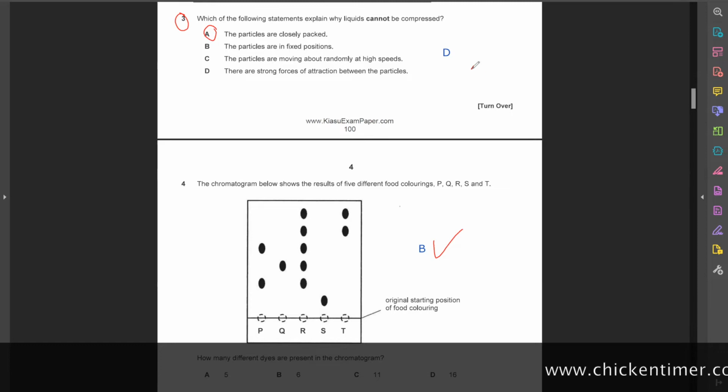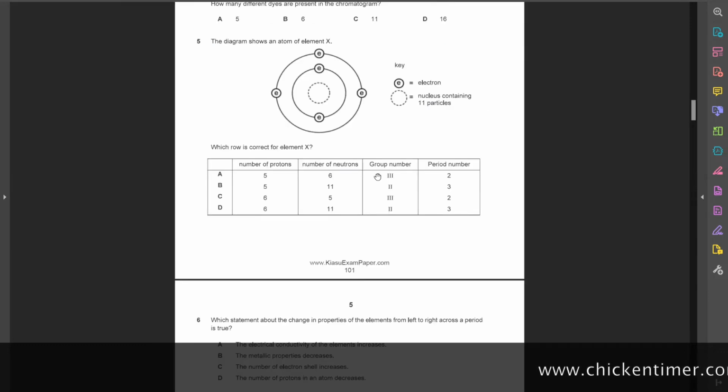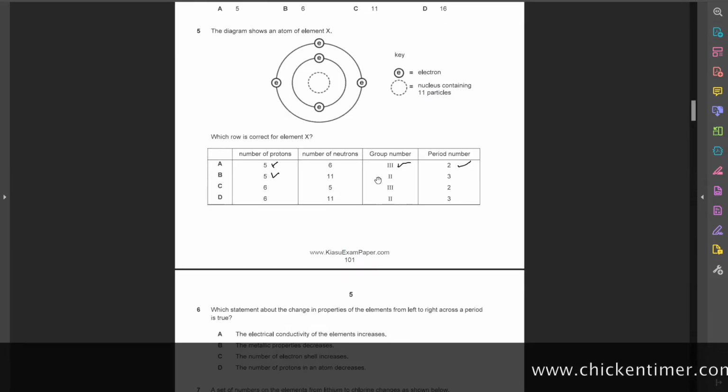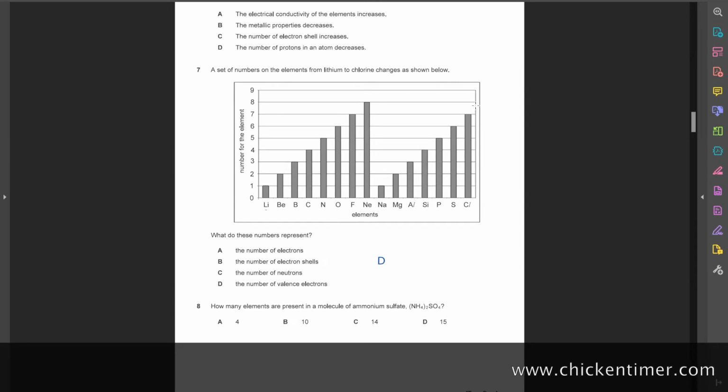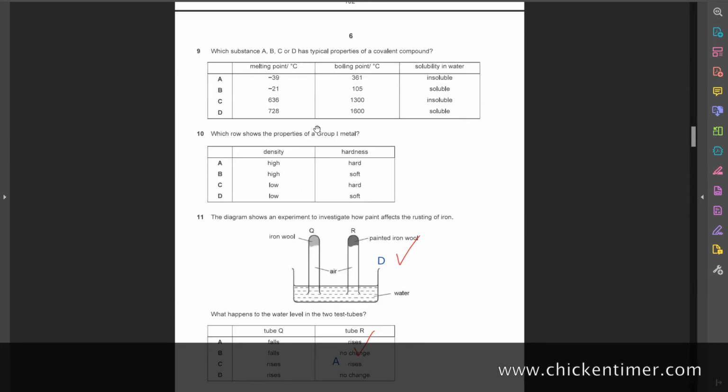This one is in. Okay, 5 and 6. 7, okay. 8, okay. 9, 10, 11.